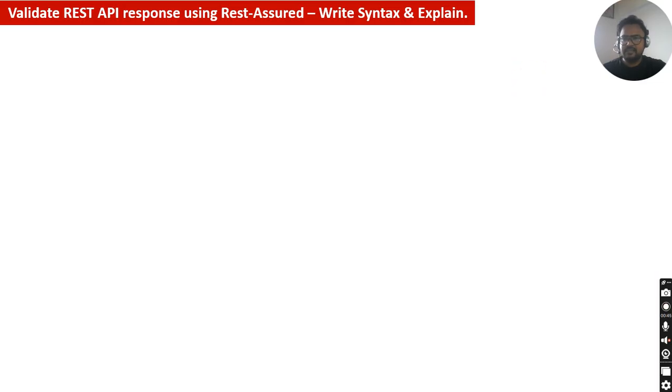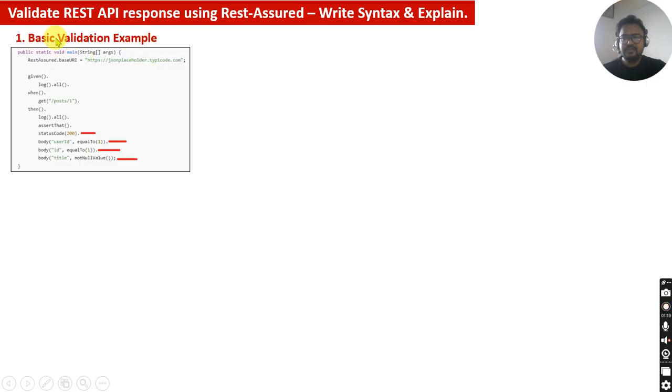Validate REST API response using REST Assured, and write the syntax and explain. I will say 99% that if you have 3+ years of experience, and you have shown more on the API side, let's suppose 2 years, they will definitely ask you these questions on API automation. Because when the word REST Assured comes, it means they want to know about API automation, and how you validate the REST API response in different ways. So we're going to cover a couple of syntaxes, so let's go one by one.